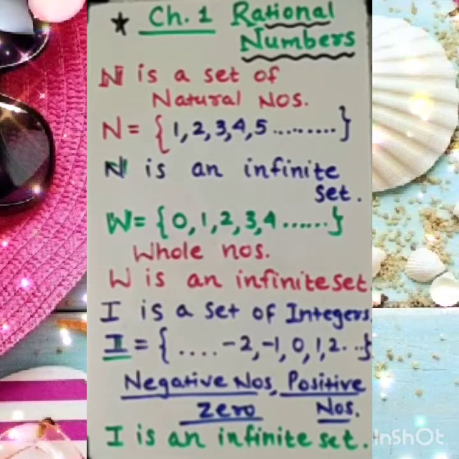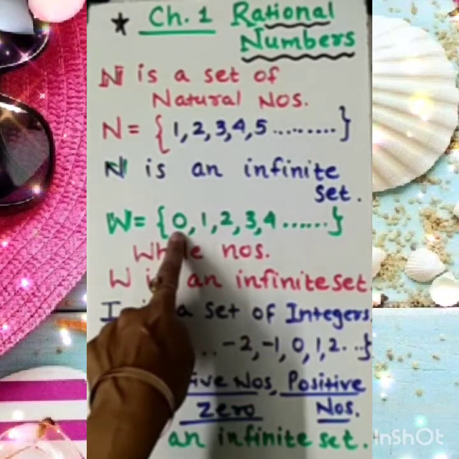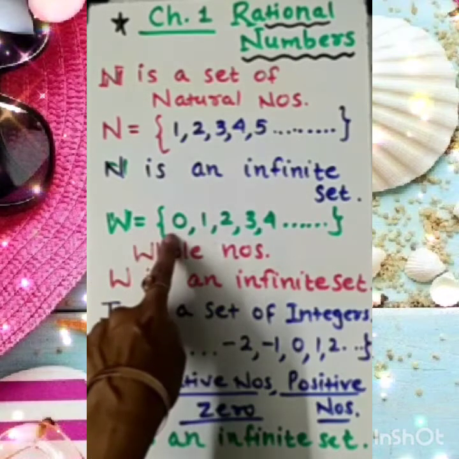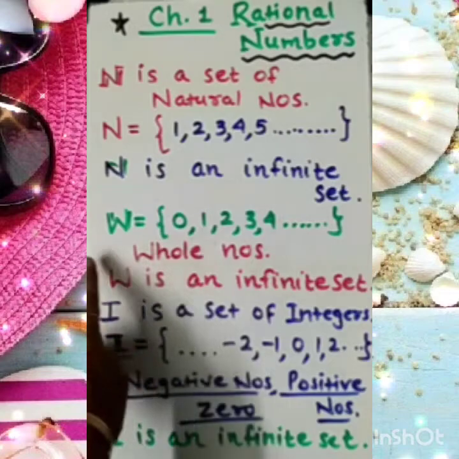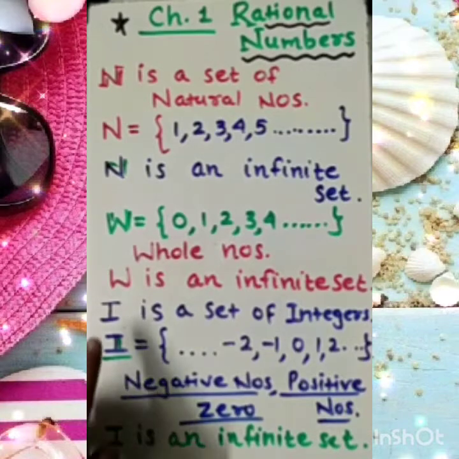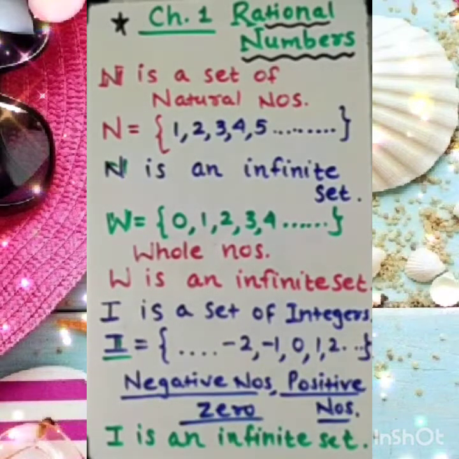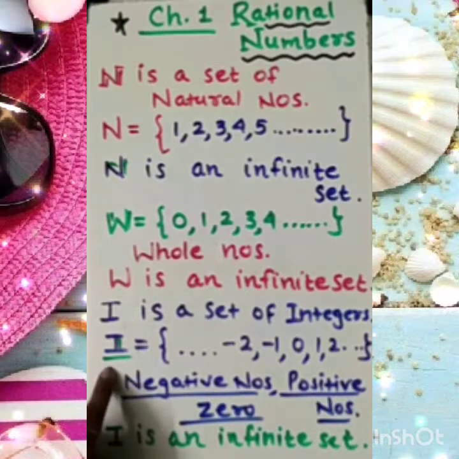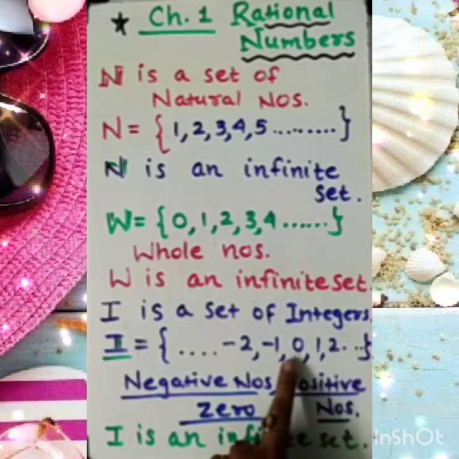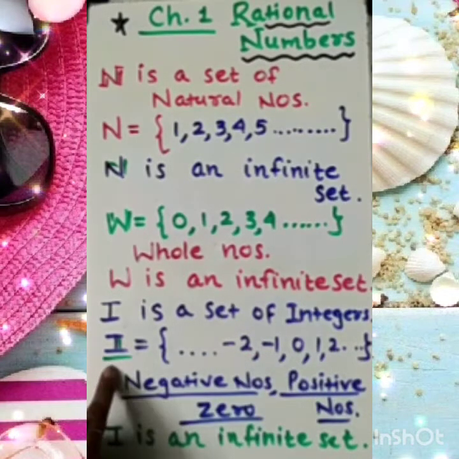Second set, as I introduced, W is a set of whole numbers. The least member of this is 0. The smallest member of the set of whole numbers is 0, and as you know very well, that is also an infinite set. Third, I introduced I, the set of integers.